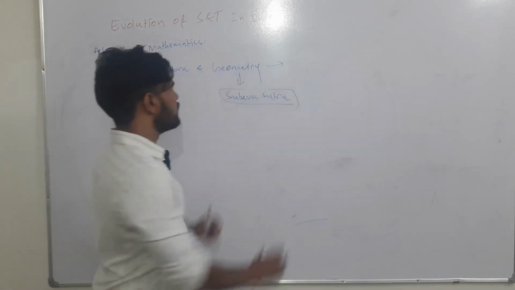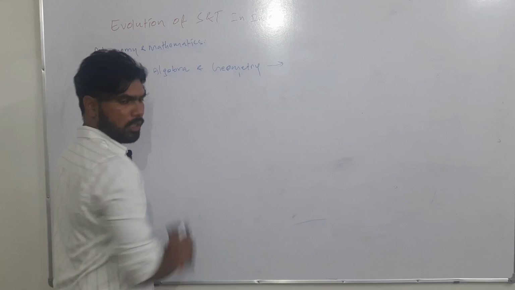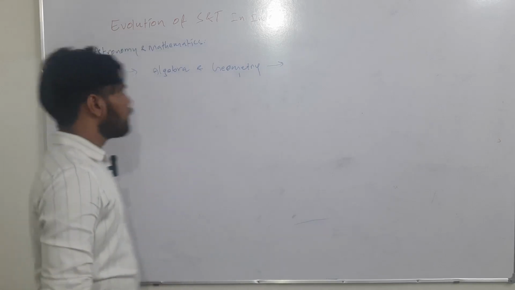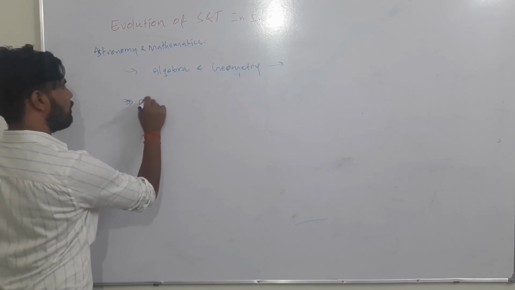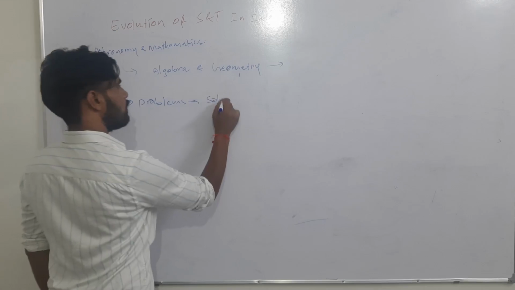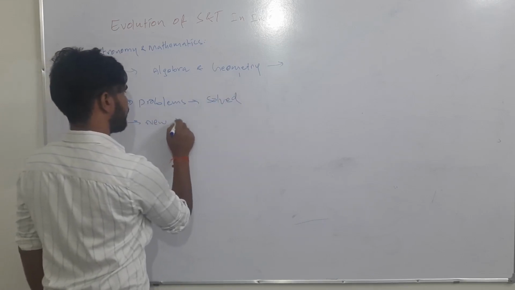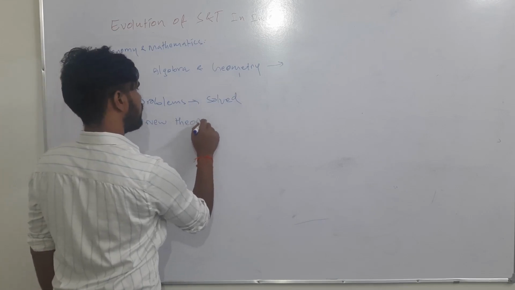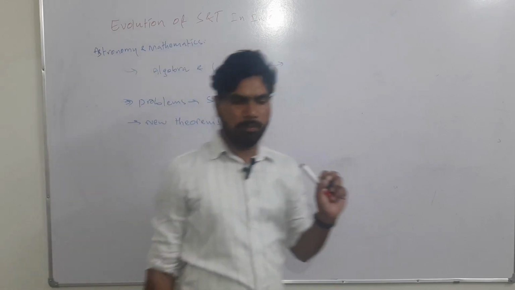As an example, in ancient time, as part of Yajurveda, there was Sulva Sutra. After that, the complex mathematical problems have been solved, and new theorems were proposed during the medieval time.